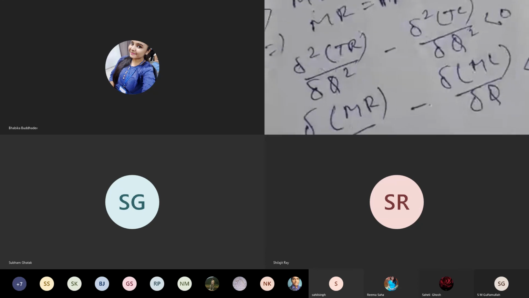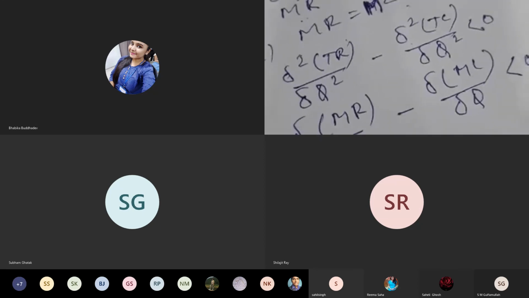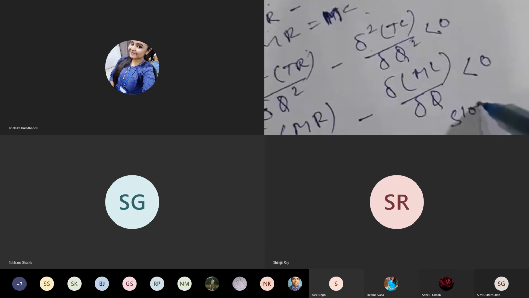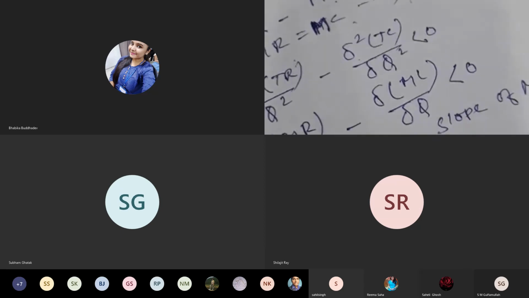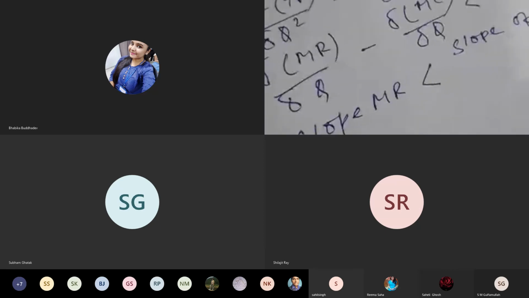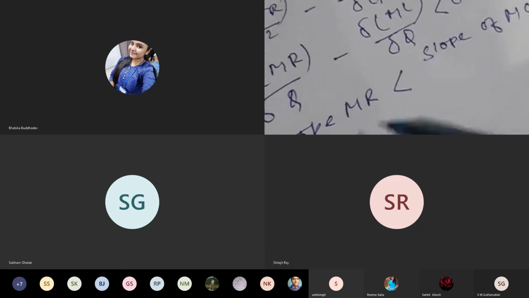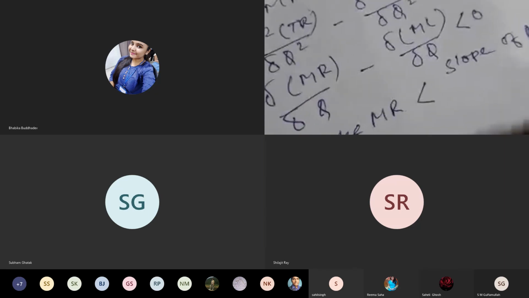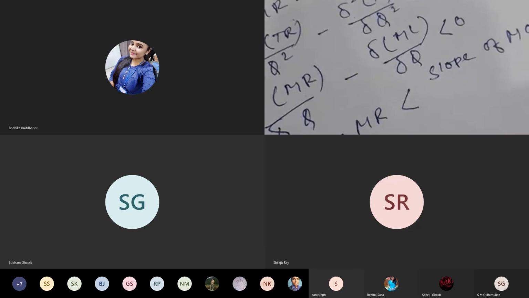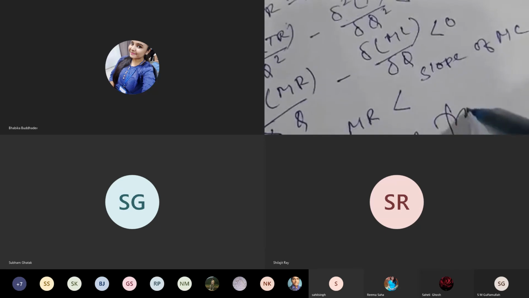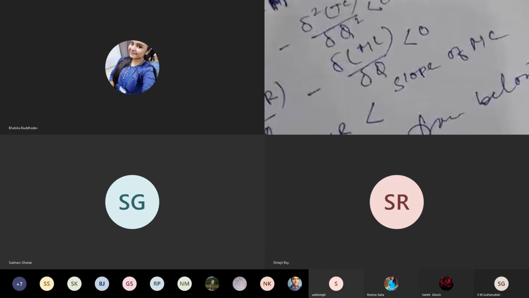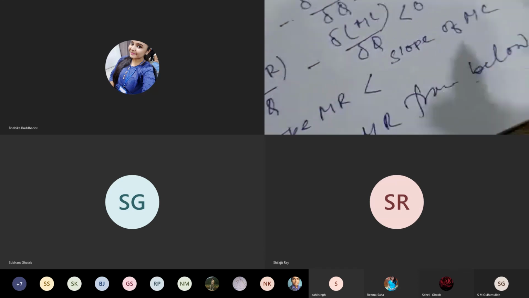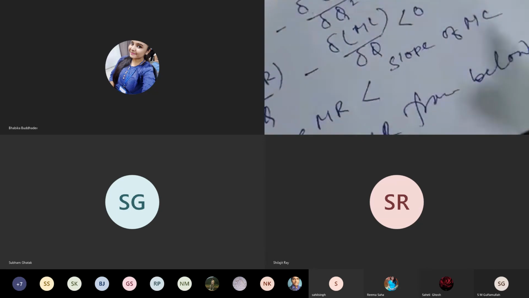Now this is what? This is the slope of MR. So slope of MR is less than slope of MC. So from here we can derive MC cuts MR from below. You may write it this way, or you may write slope of MR is less than slope of MC. So this is equation number 2.